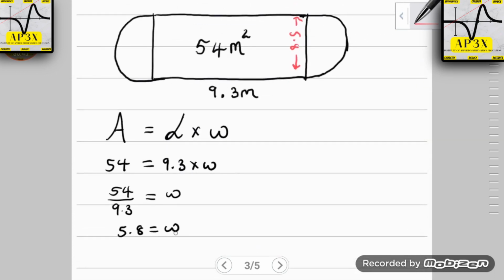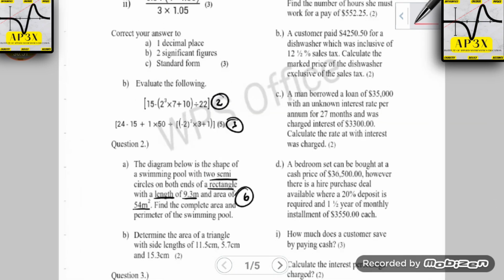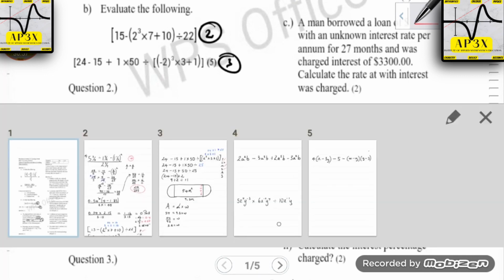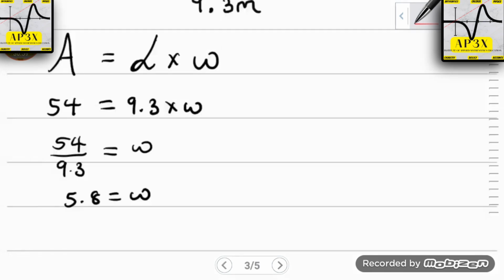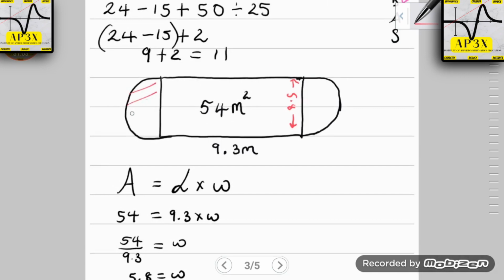Now that we have found the width by using the clue in the question, what next are we going to be looking at? It did say to find the complete area and perimeter of the swimming pool. So we know that the complete area of this swimming pool would be the area of this plus the area of this plus the area of this.